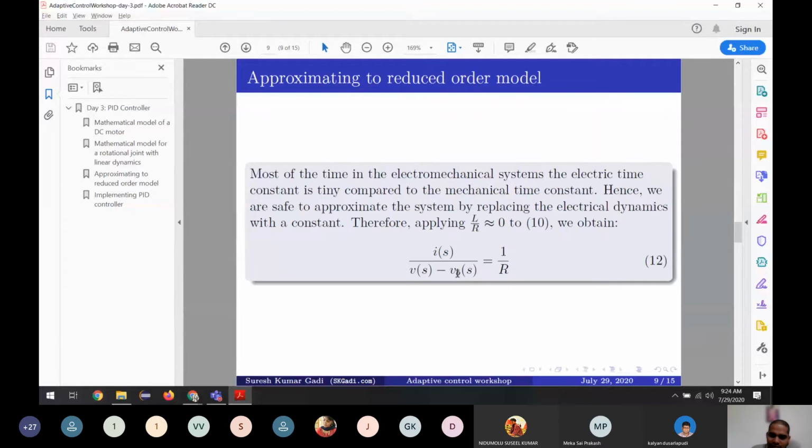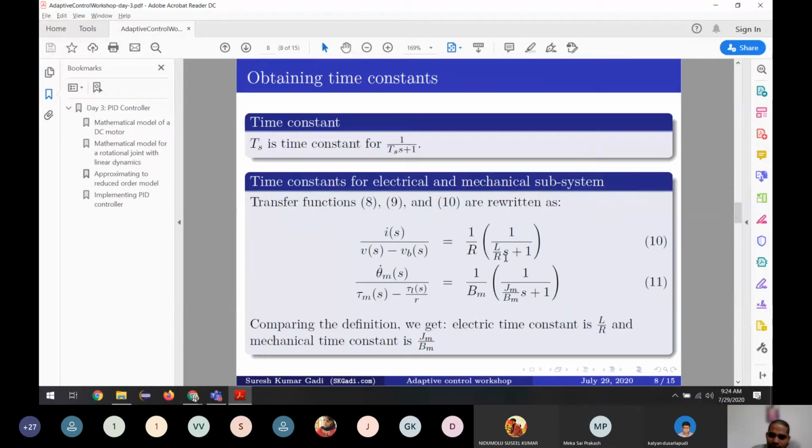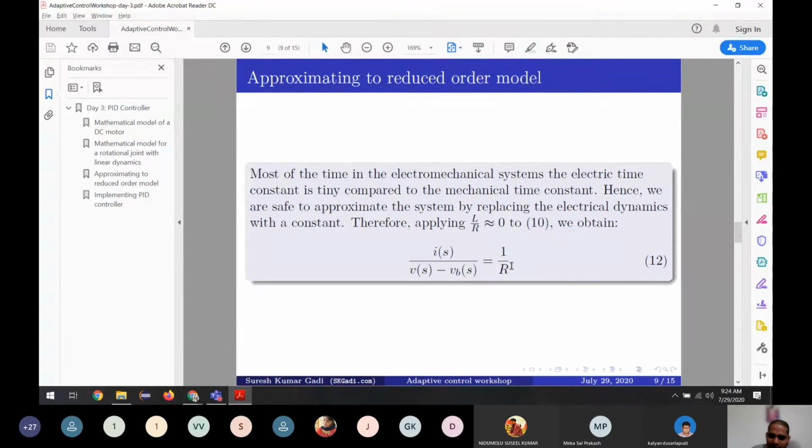What is the relation between these two? We get rid of all the dynamics and we say it is just 1 by R. Why? Because we are putting L by R equal to 0, and it says 1 by 1 is 1, so 1 times 1 by R is 1 by R. So the dynamics is equal to 1 divided by R. This is the first approximation. Does anyone have any doubts in this approximation? Please ask me now.